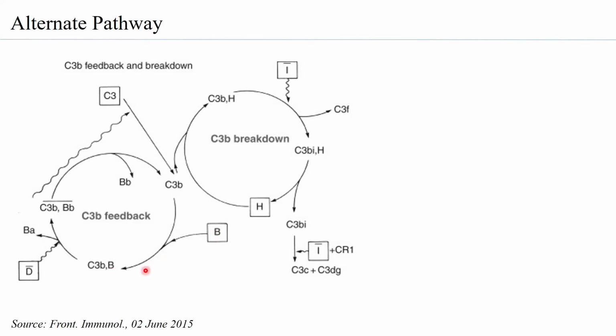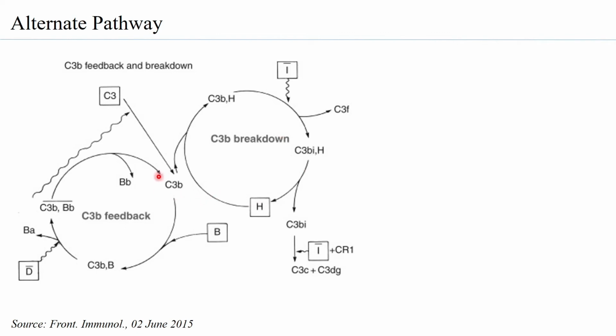Now, therefore, let us understand that when you have a C3b feedback or amplification loop, there is also a breakdown loop that is needed to balance it out. You cannot always keep having a high amount of C3b. So at a certain point, it is necessary to ensure that the C3b levels come back to normal. Okay, and so there is a C3b breakdown loop as well.